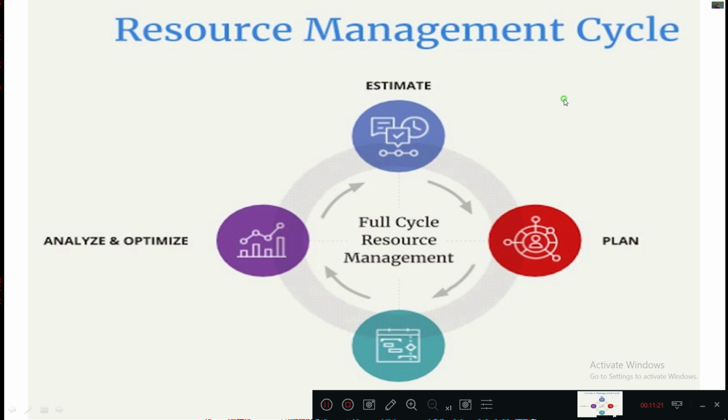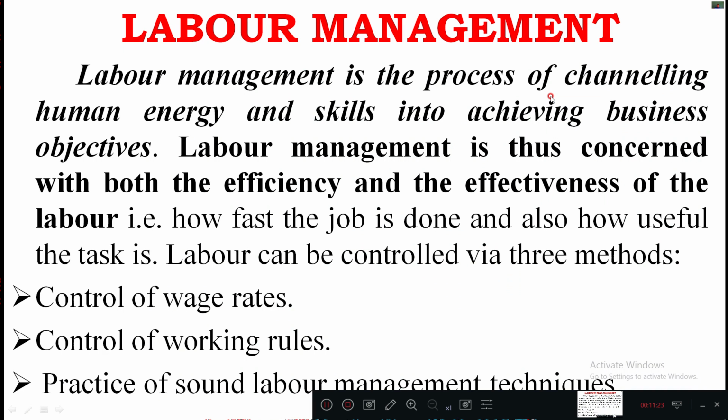Okay, and moving on to the next part, that comes under labor management. So labor management is a process of channeling human energy and skills into achieving the business objectives. So you can consider any organization. Those organizations will be having certain goal-oriented processes. So to achieve that, we need to go with proper labor management, so that these labors are executing those particular works well.